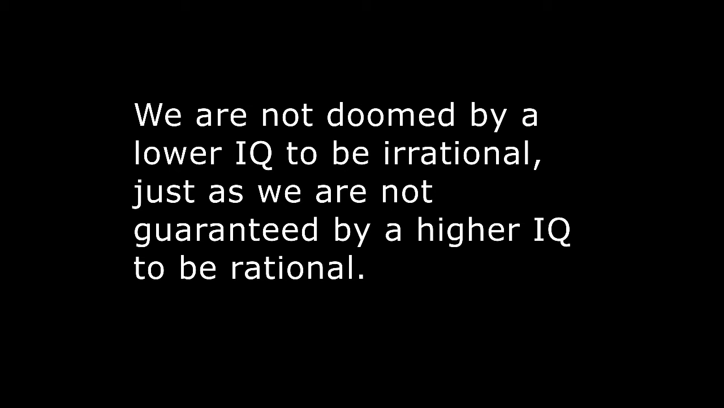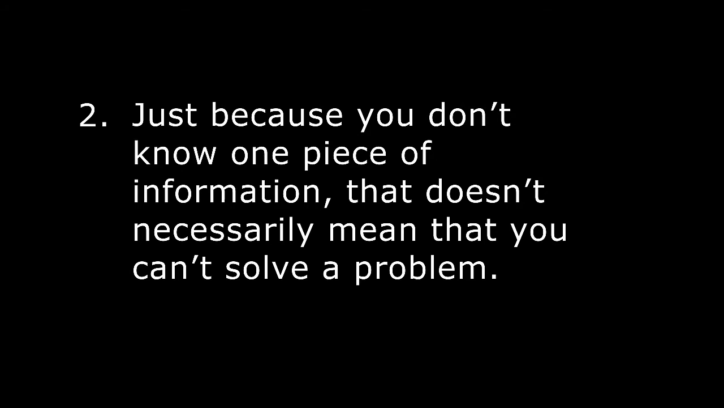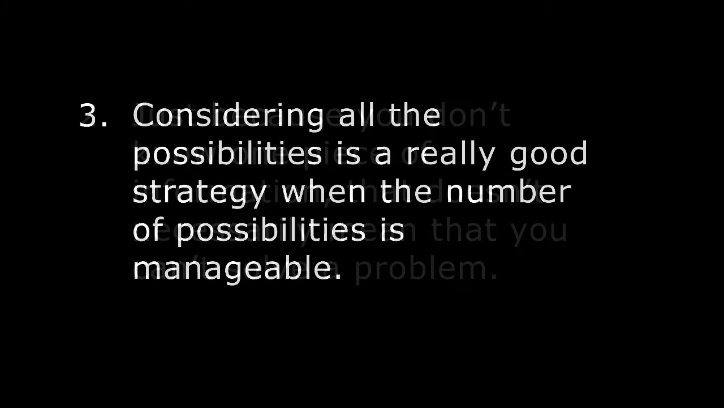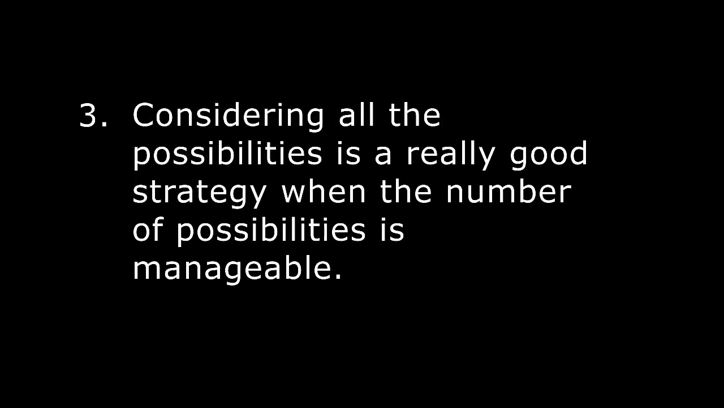Just as we're not guaranteed by a higher IQ to be rational. So to sum up the bigger lessons of the Jack, Ann, and George problem, number 1, some problems take more mental work than one finds convenient or easy. Number 2, just because you don't know one piece of information, that doesn't necessarily mean that you can't solve a problem. Number 3, considering all the possibilities is a really good strategy when the number of possibilities is manageable.